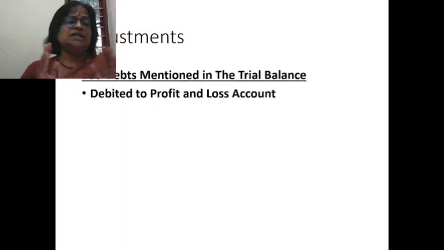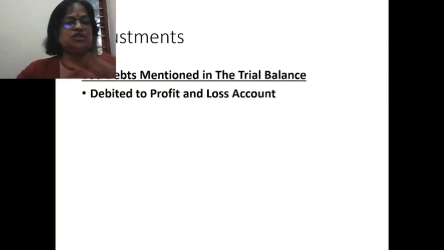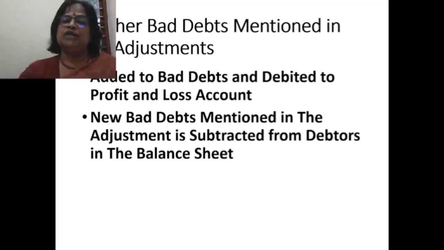So now this is an important adjustment. Certain points you have to remember. So bad debts, if it's mentioned in the trial balance, is only debited to profit and loss account. There is no other adjustment because it will come only as one adjustment. Only when it's coming outside the trial balance, you have to make two adjustments. Now further bad debts mentioned in the adjustments will be added to bad debts already given in the trial balance and debited to profit and loss account.